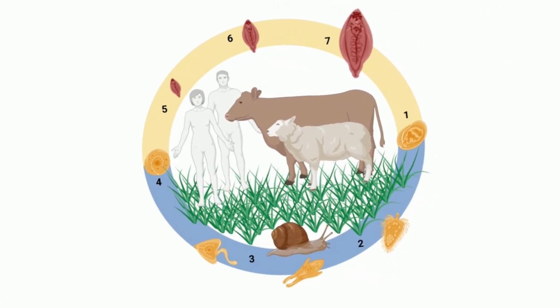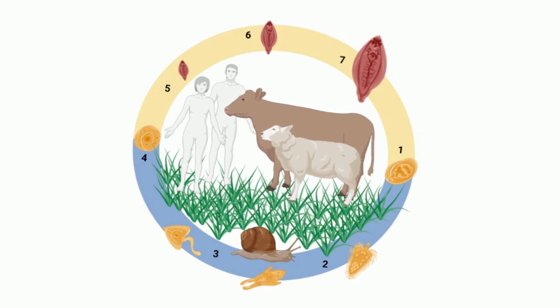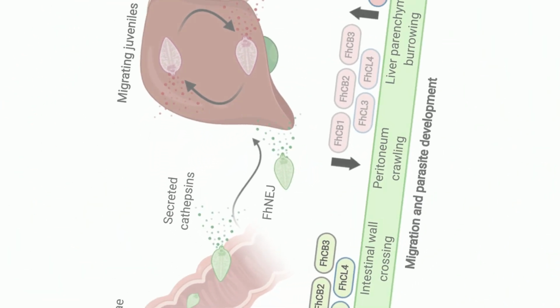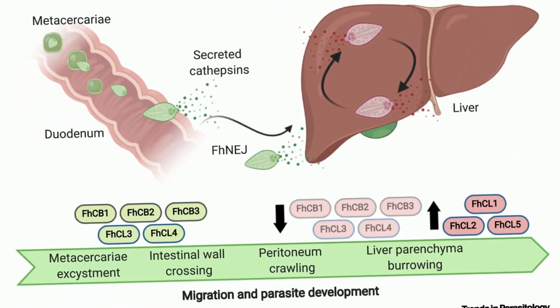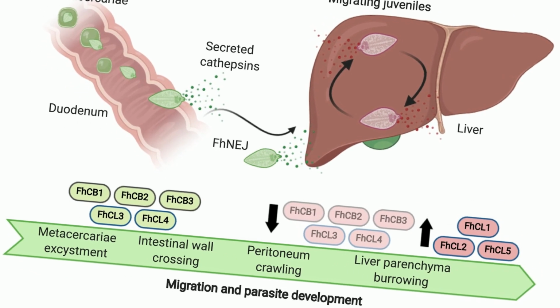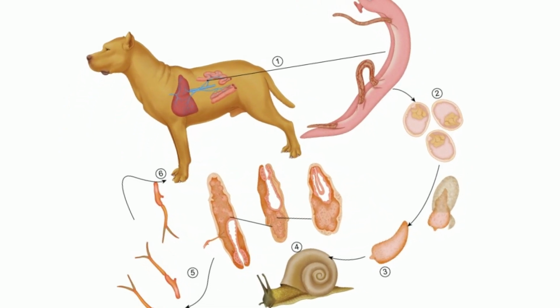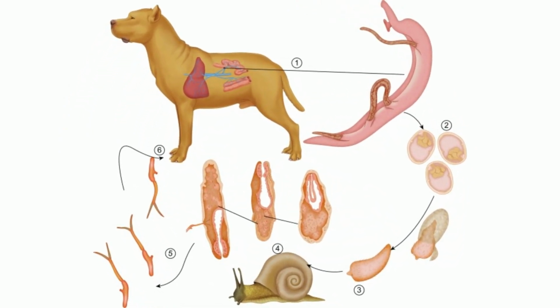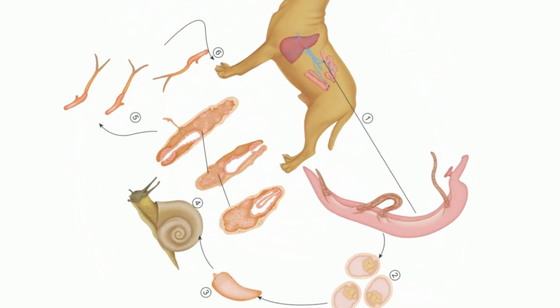Ingestion of flora contaminated with metacercariae, such as watercress, causes infection in humans and other mammals. After ingestion, the metacercariae excyst in the duodenum and penetrate through the intestinal wall into the peritoneal cavity. After passing through the liver parenchyma and entering the biliary ducts, the immature flukes develop into adult flukes and begin to lay eggs. It typically takes 3 to 4 months for metacercariae to mature into adult flukes in people. Fasciola gigantica development could take a little longer than Fasciola hepatica.